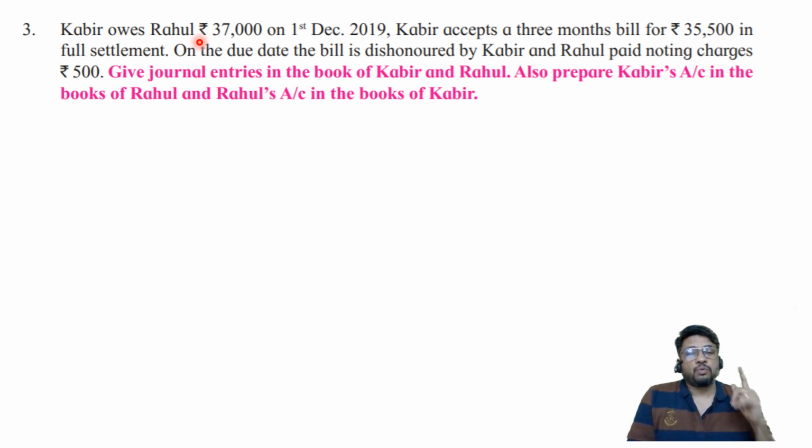I am repeating again, what is the rule which I have told you? If the problem of bill of exchange has the transaction of sale or purchase, then there may or may not be opening balance to the drawer and drawee's account in the respective books. But if the problem does not have the transaction of sale or purchase, then in the books of drawer, drawee's ledger account must have opening debit balance. And in the books of drawee, drawer's account must have opening credit balance.